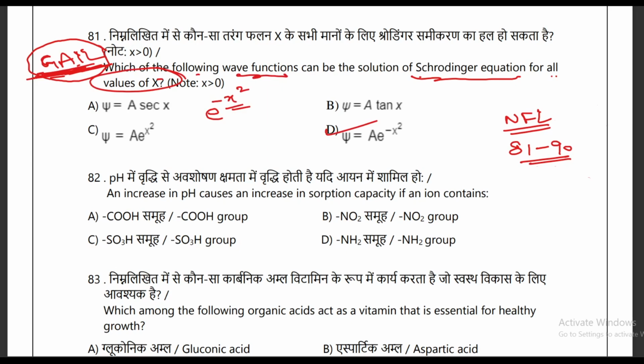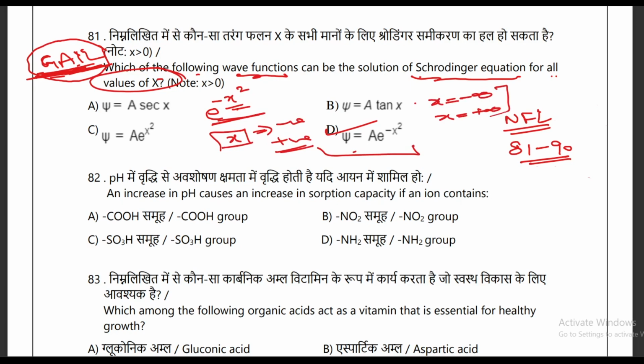There is only one option, that is D, because whether you put x as a negative value or a positive value, or take x as minus infinity or plus infinity, in each case you will get a positive value overall from x square, which is any positive number.